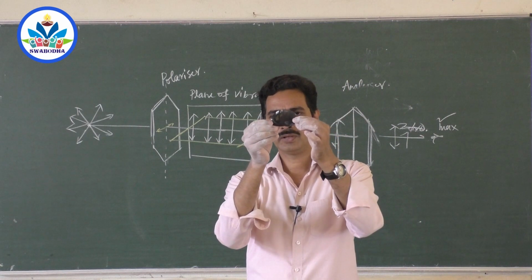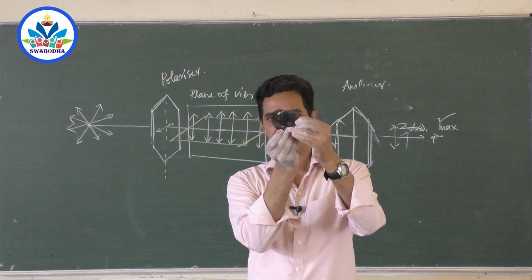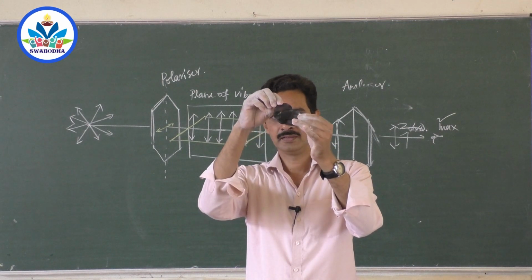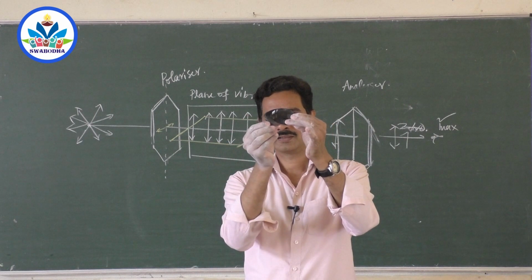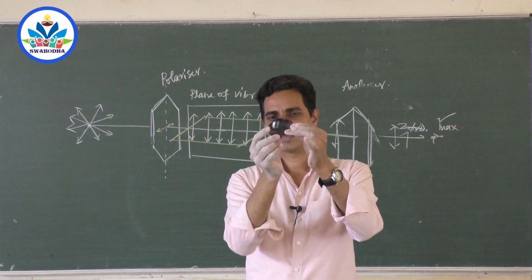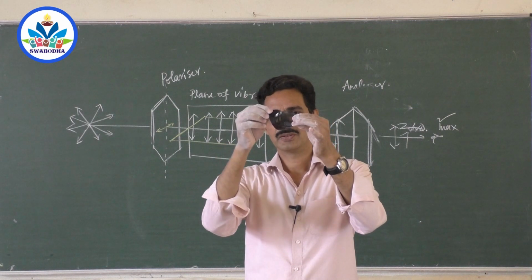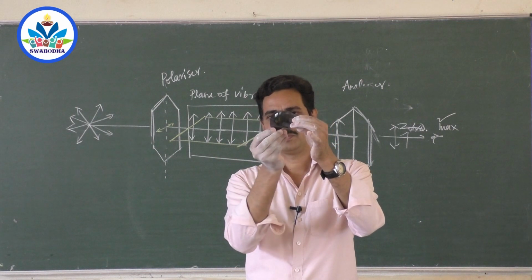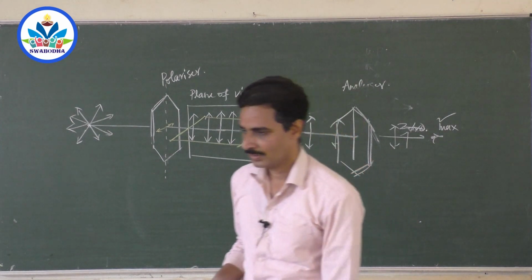See, when I turn one over the other, once the light becomes dark, and when I turn it further, the light becomes bright. Bright and dark and bright and dark. I don't know whether you can see it or not because I don't have another person's help today. I am doing the video by myself. So it should become maximum, minimum, maximum, minimum. I can do it in a separate video and show it, not now.